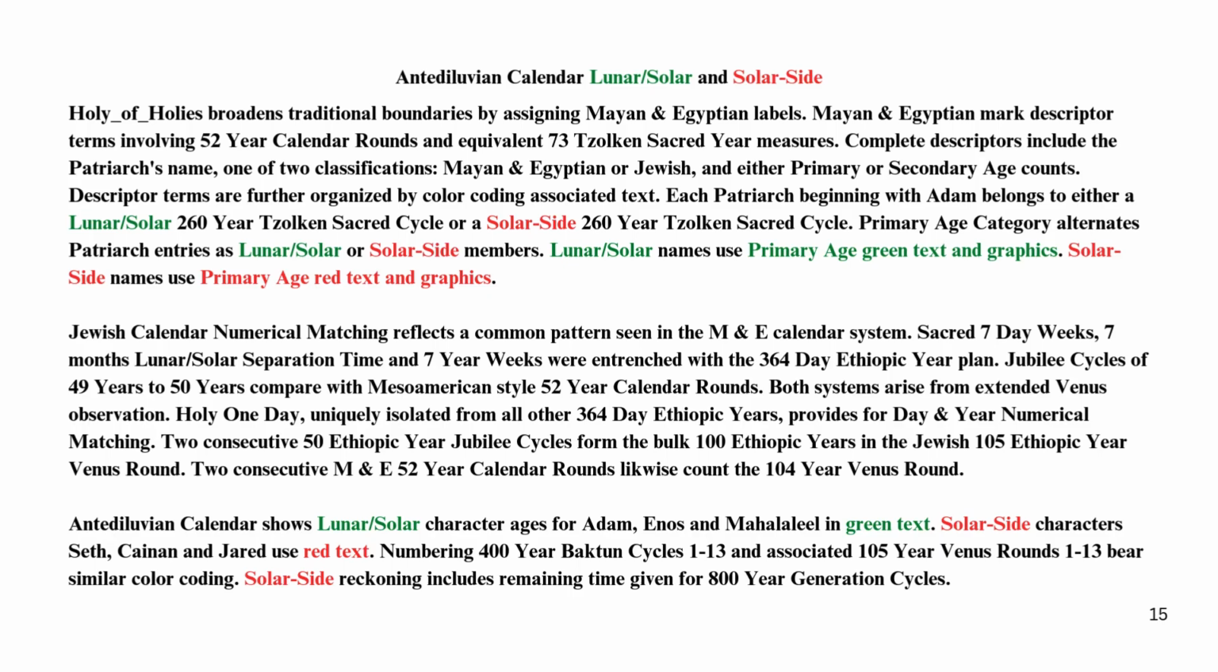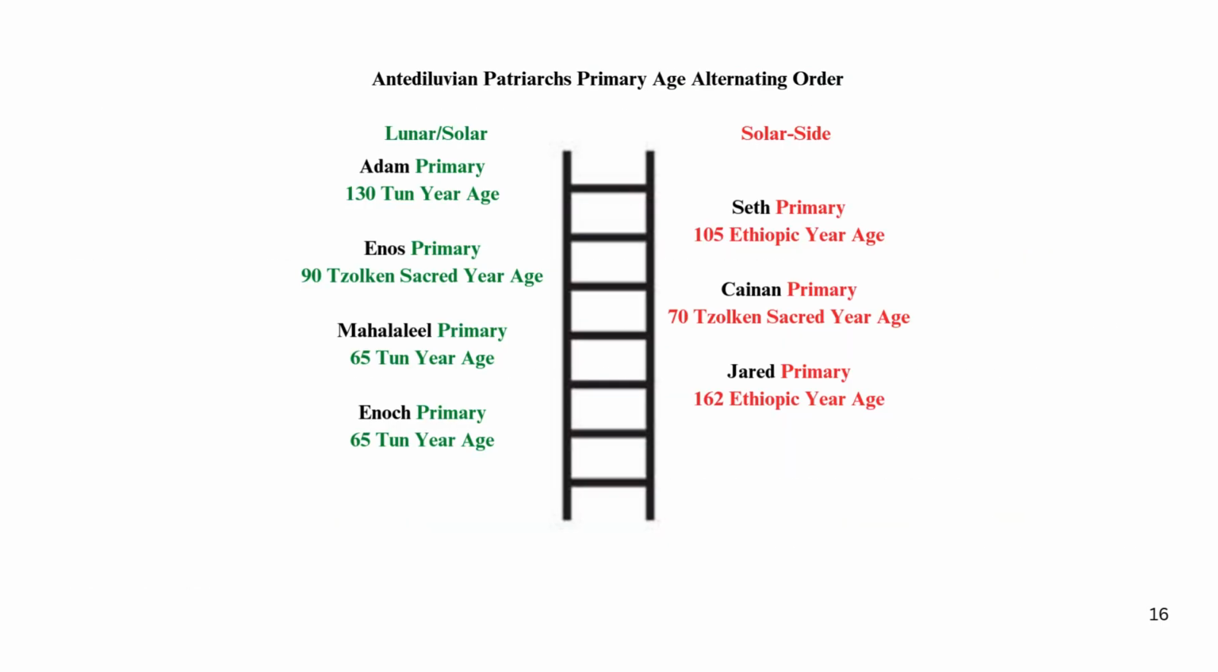Antediluvian calendar shows lunar, solar character ages for Adam, Enos and Mahalalel in green text. Solar side characters Seth, Kainan and Jared use red text. Numbering for 100-year Bacton cycles 1 to 13 and associated 105-year Venus rounds 1 to 13 bear similar color coding. Solar side reckoning includes remaining time given for 800-year generation cycles. Antediluvian patriarchs primary age alternating order. On the left lunar/solar side there are 4 patriarchs listed. Alternating on the right solar side there are 3 patriarchs listed.